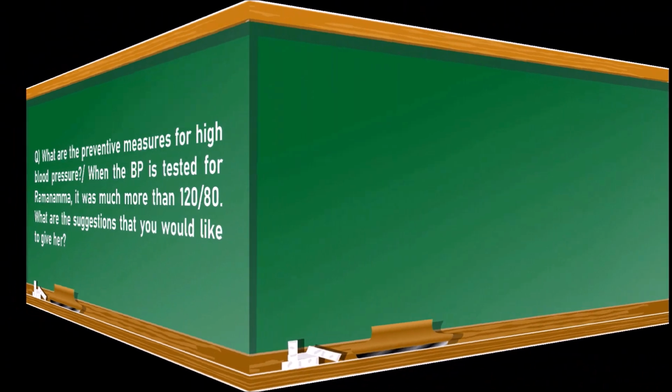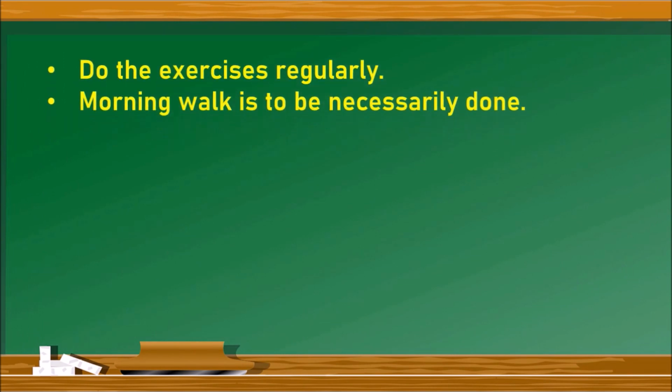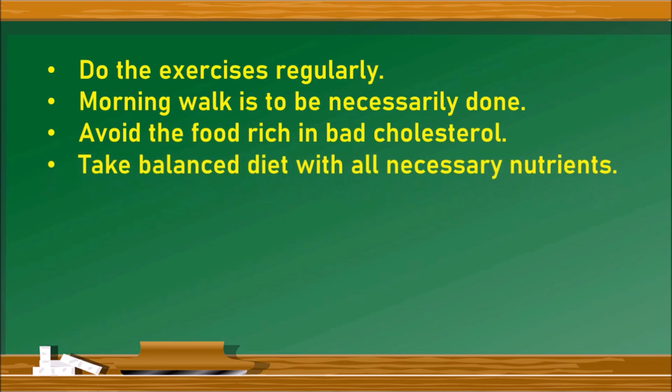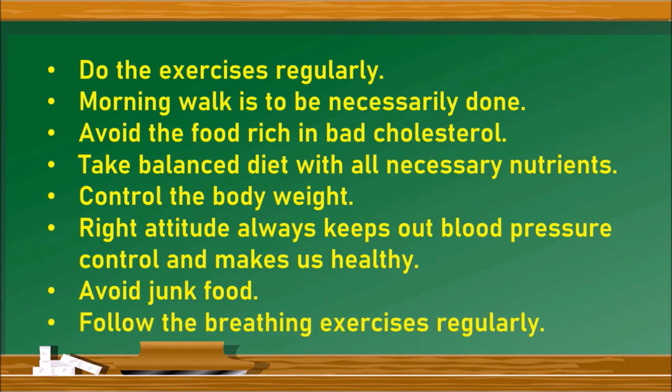The answer is, we suggest that she do the exercises regularly. Morning walk is to be necessarily done. Avoid the food rich in bad cholesterol. Take a balanced diet with all necessary nutrients, control the body weight. Right attitude always keeps our blood pressure under control and makes us healthy. This is the most important aspect of our healthy attitude, because we should have a very positive attitude towards our health. Also need to take nutrient food. Avoid junk food and follow the breathing exercises regularly. With all these precautionary measures and activities, we can control the blood pressure to the normal state.